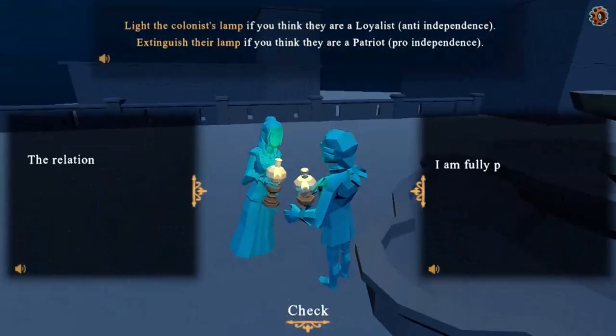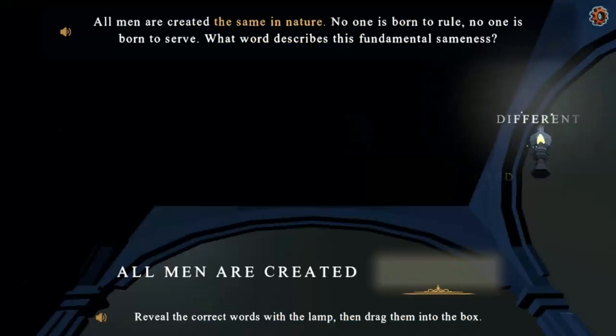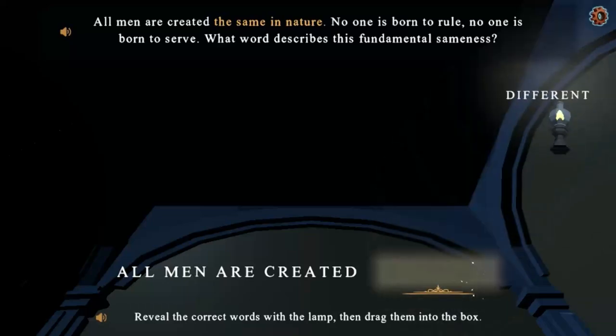In the Town Square level, find colonists who oppose independence and light their lamps to persuade them with common sense.